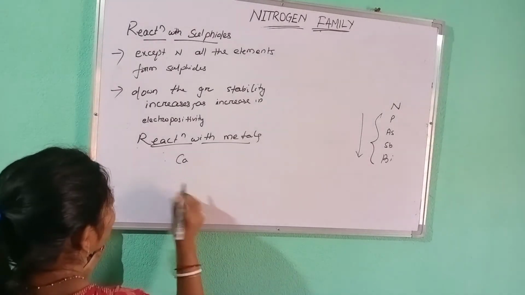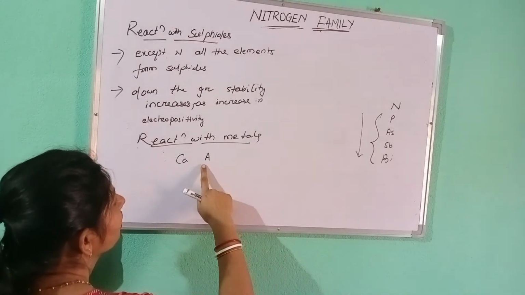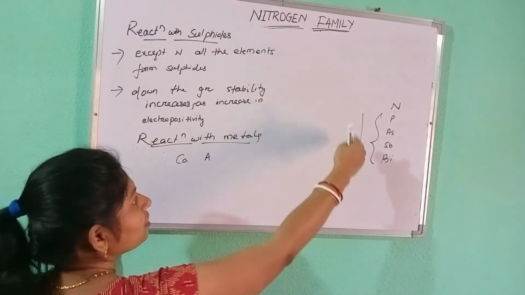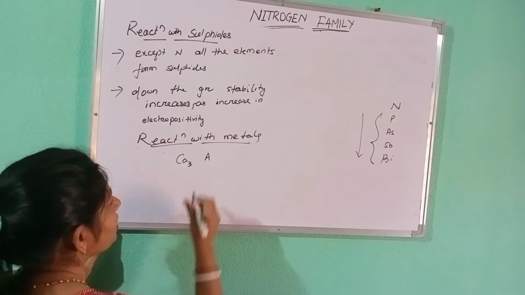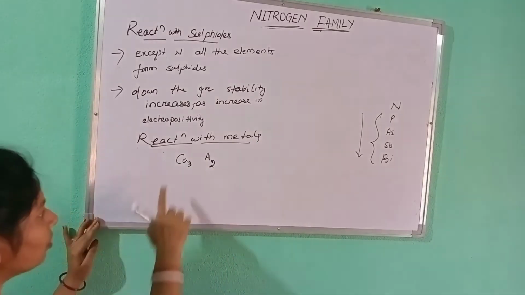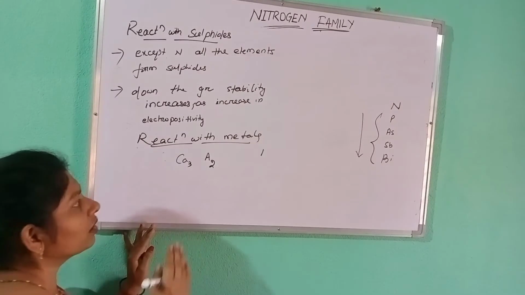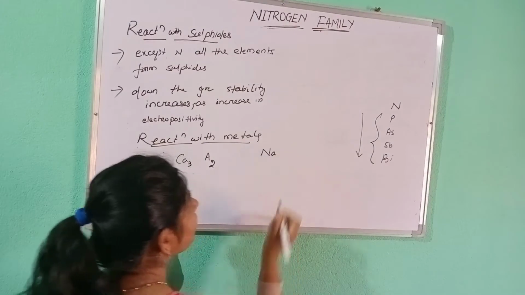For calcium I will write Ca and A. We know the valency of these elements is 3 and the valency of calcium is 2. So Ca3A2.